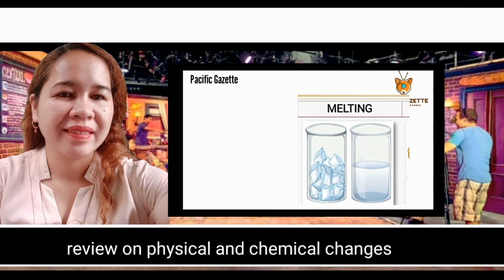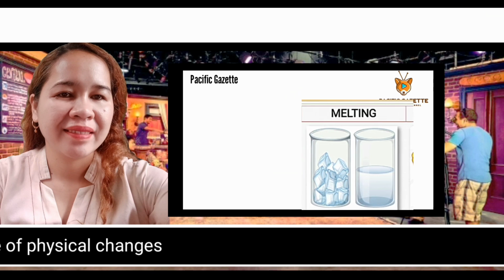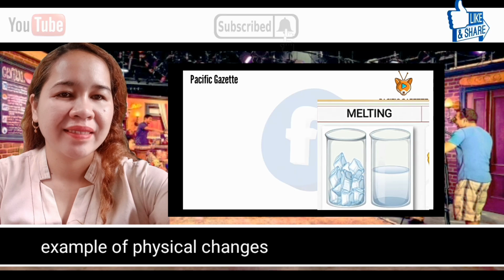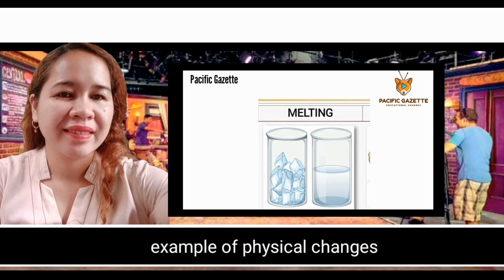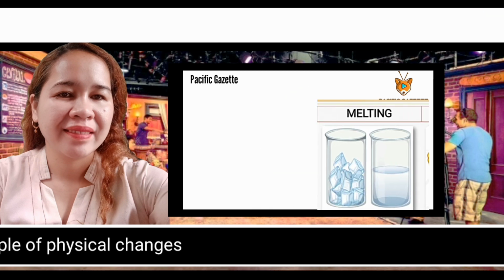What is melting? Melting is a process of changing solid to liquid. And what is the factor that affects melting? Melting occurs when there is a sudden change of temperature. And melting is a reversible change, meaning the water can be changed again into ice cubes through freezing.